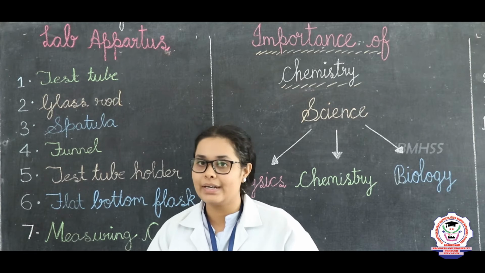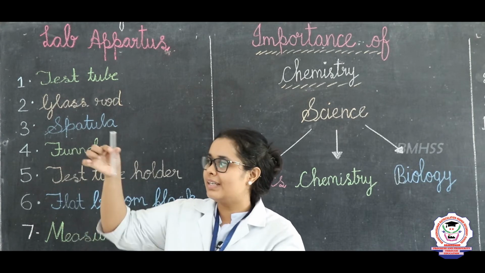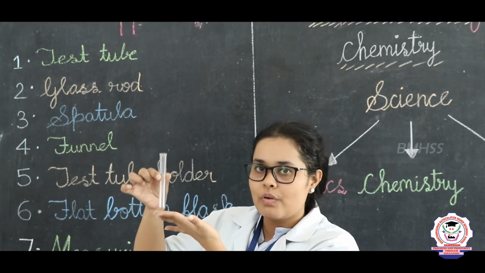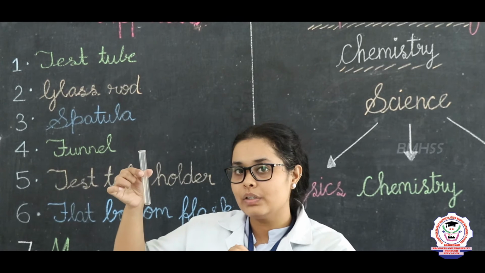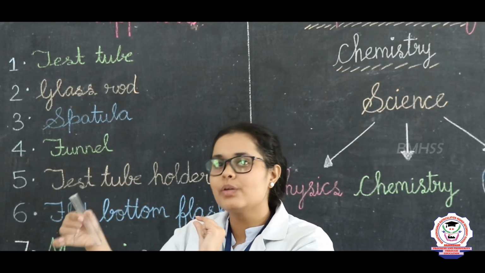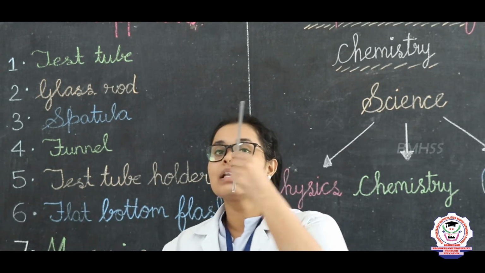First common apparatus is called a test tube. A test tube is a small cylindrical thing which is closed from the top, and in this you can carry a small amount of chemical, plus this chemical you can use in other different things, right. So the second thing is a glass rod.